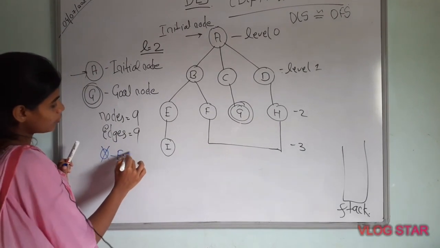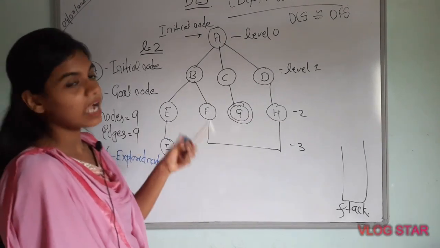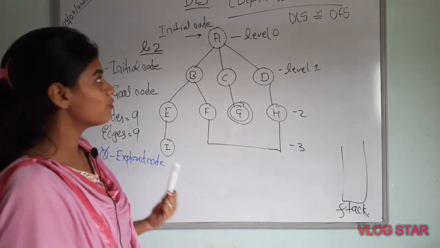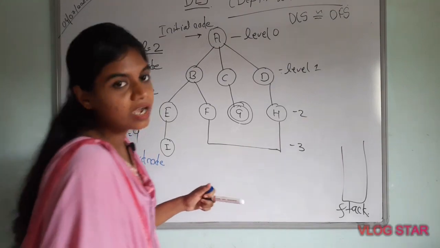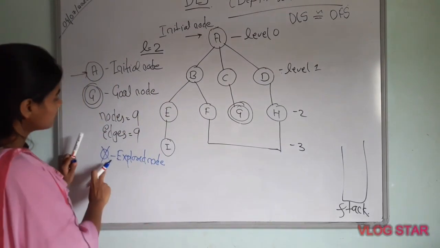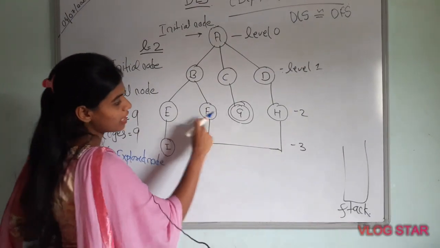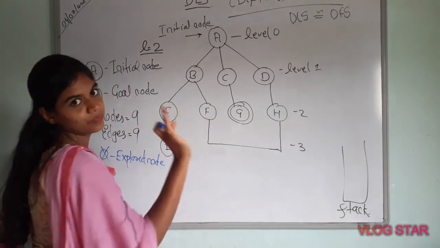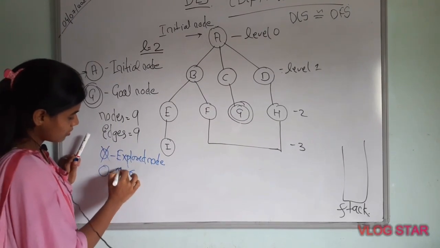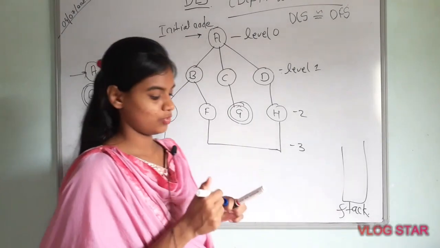Here we will use an identity, which means this is the explore node. Explore node means that in this graph, when a node gets output, meaning it gets printed, that node becomes an explore node, so that you will not be confused about which node is printed and which is not. Whenever you put a node on the stack, suppose we put F onto the stack, then you make it an explore node. This one is the current node. We will make the current node an explore node so that we can get the output.